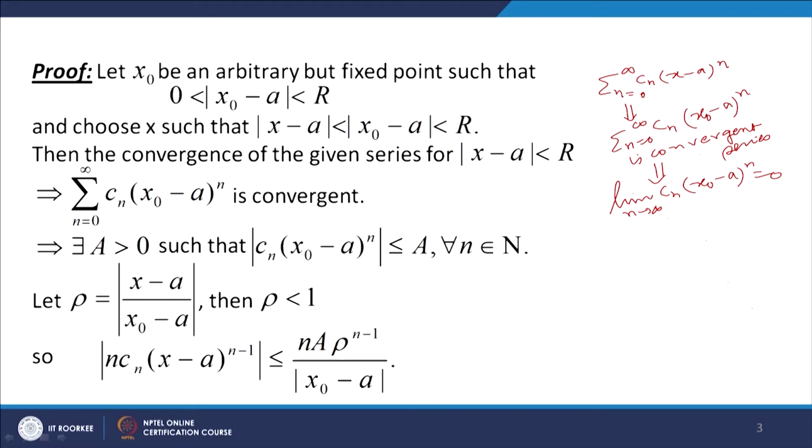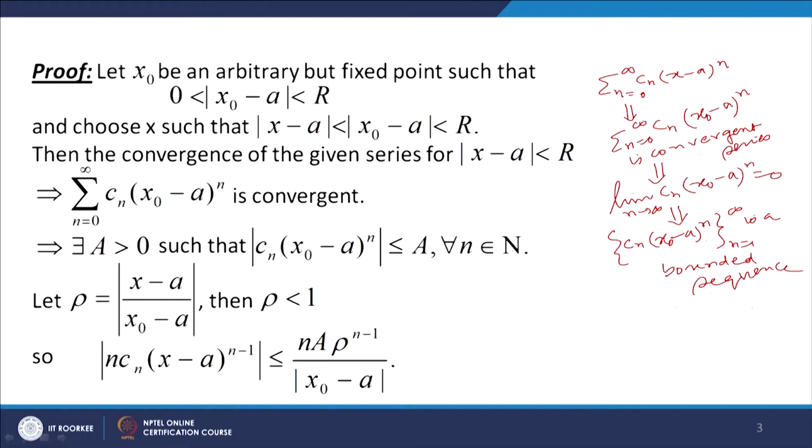So we can find a constant a greater than 0 such that mod of Cn times (x naught minus a) to the power n is less than or equal to a. So this implies that the sequence Cn (x naught minus a) raised to the power n is a bounded sequence. So by the definition of a bounded sequence, we can find a constant a greater than 0 such that mod of Cn (x naught minus a) to the power n is less than or equal to a for all n belonging to N.